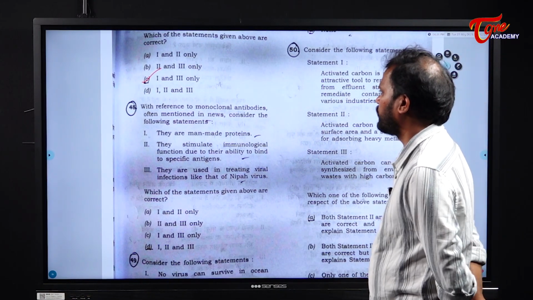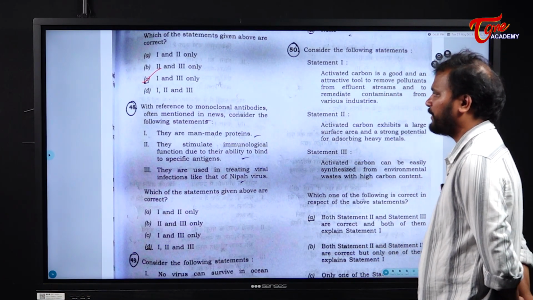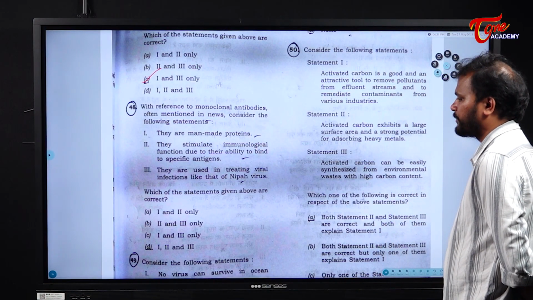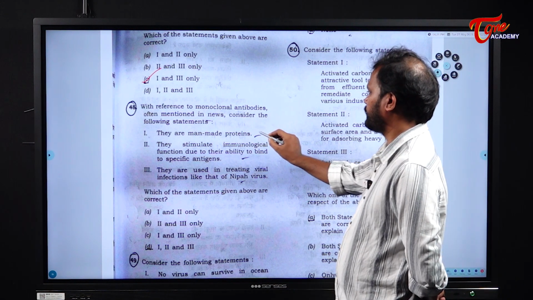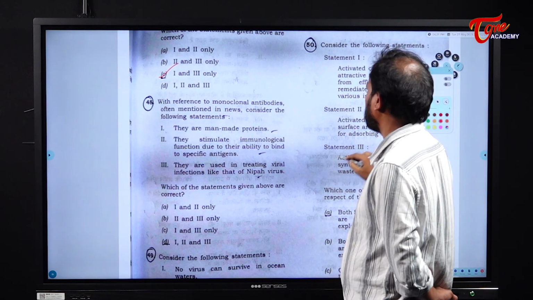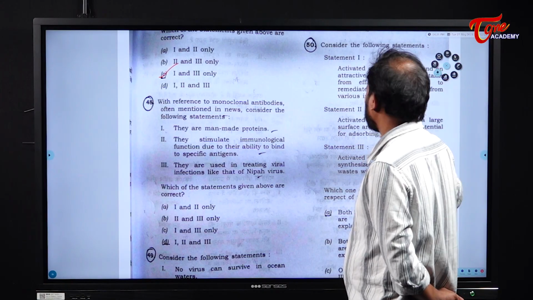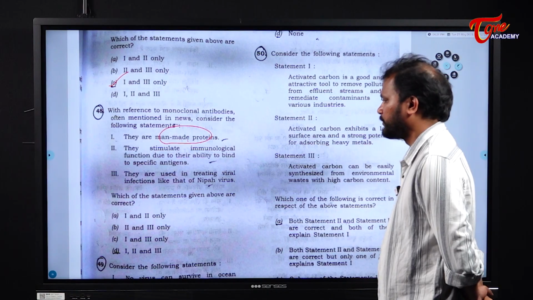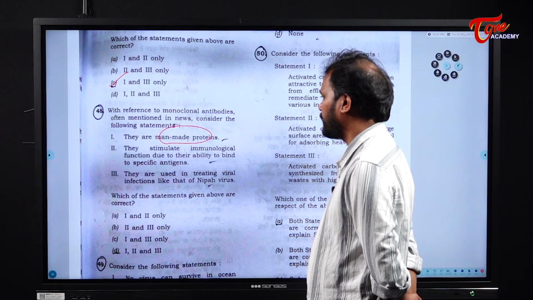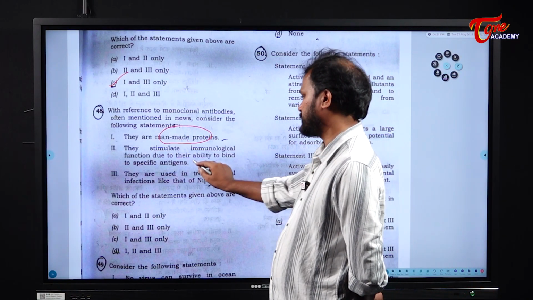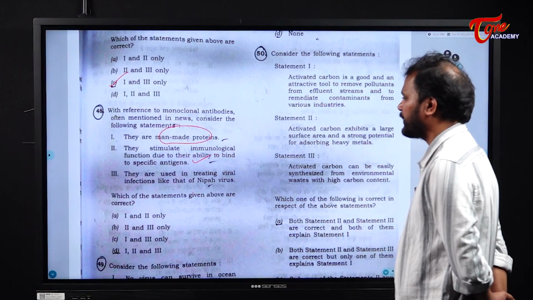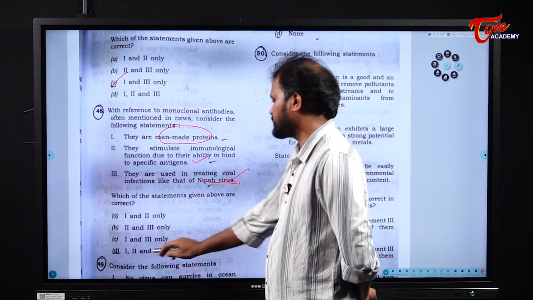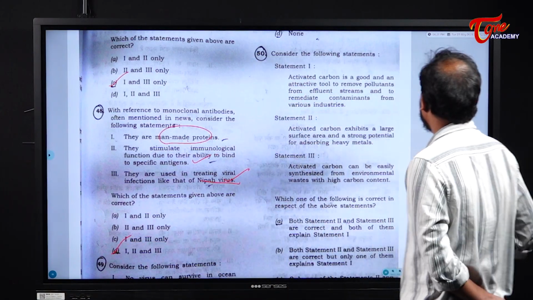With reference to monoclonal antibodies often mentioned in news, consider the following statements. They are man-made proteins. They are artificial proteins, not the natural proteins that are formed. Clear? Next. They stimulate immunological function due to their ability to bind to specific antigens. This is also right. Next. They are used in treating viral infections like that of Nipah virus. This is also right. The answer is 1, 2 and 3.